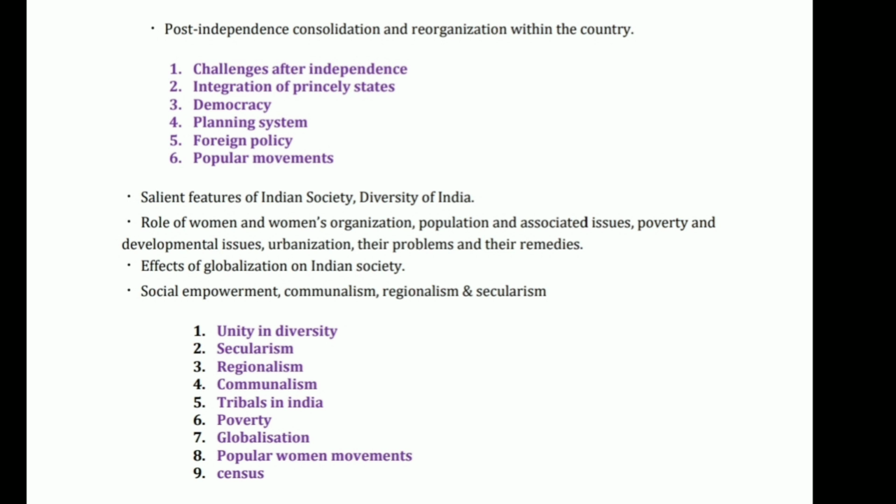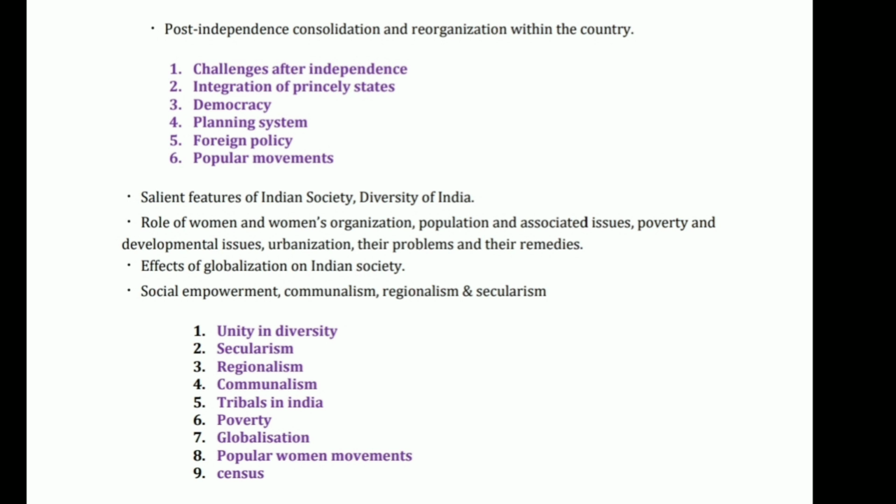The next one is about communalism. Here we will see the concept, its origin, its impact on society, and also communal violence, and some topics about social justice or empowerment, all these things. And the next thing is tribal movements. Here we will see how the tribal movement started, what are the problems related to the forest, why destruction of the forest environment affected the tribal people, what are the developments, and what are the rights that have been formulated.